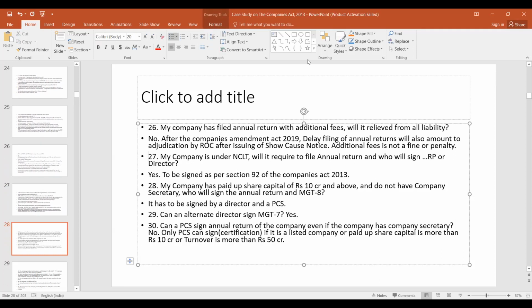Yes, Priya Gopalji. Sir, is the fine 2 lakhs or 5 lakhs, sir? Okay, I think it's a maximum of 2 lakhs, sir. Okay.